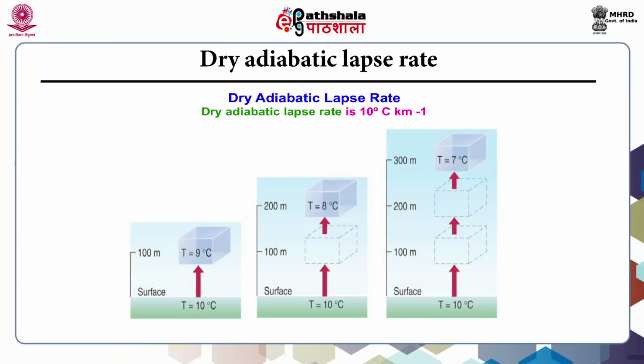You can see in this picture the dry adiabatic lapse rate. You can see the first one, the T is equal to 10 degrees Celsius, and when it goes above, after 100 meter from the surface, the temperature decreases by 1 degree centigrade, that is 1 degree centigrade per 100 meter, and it becomes 9 degrees Celsius. When it moves above 100 meter to 200 meter, the temperature becomes 8 degrees centigrade. When it reaches 300 meter, the temperature is 7 degrees Celsius. In that way, the dry adiabatic lapse rate is 10 degrees Celsius per kilometer.